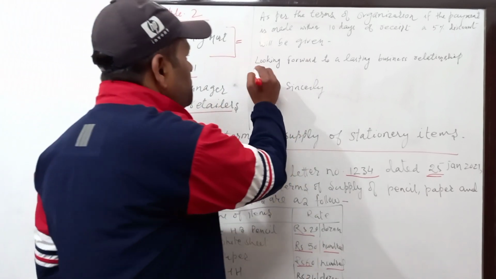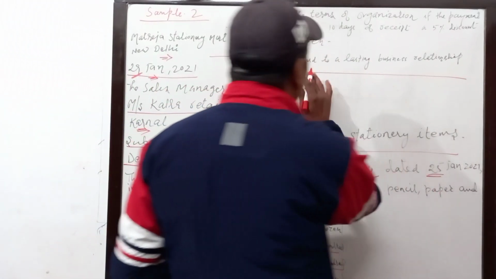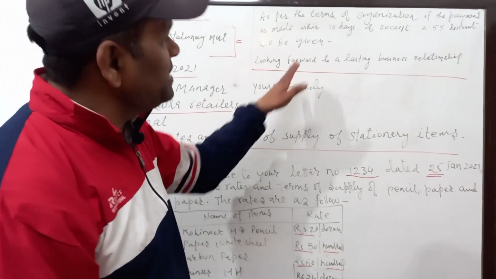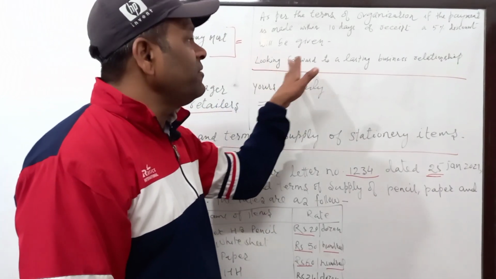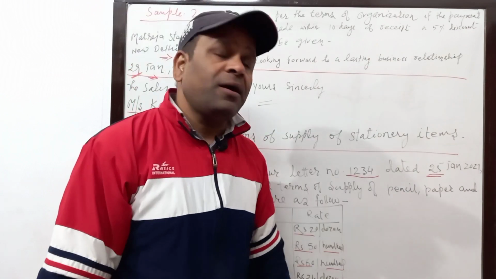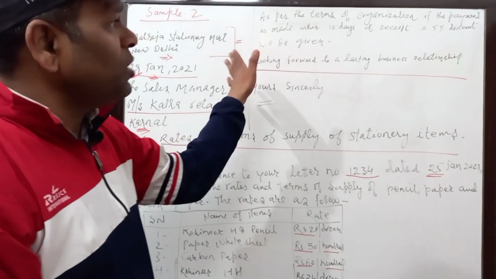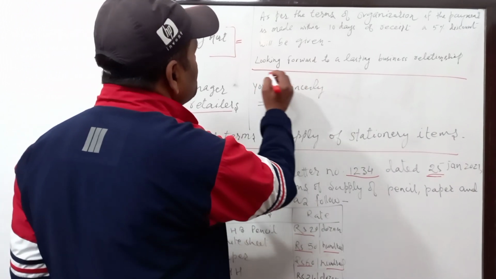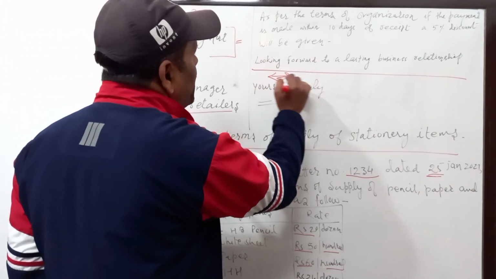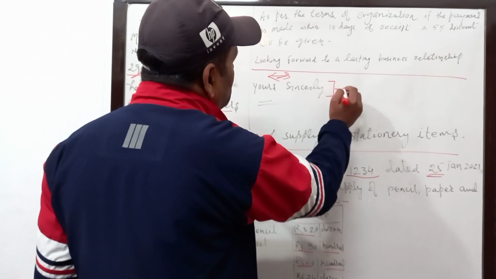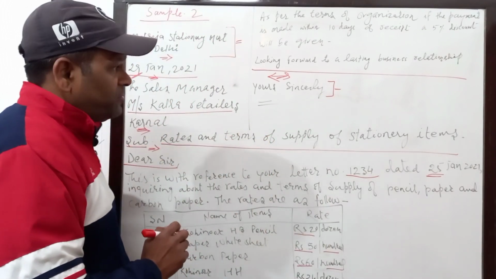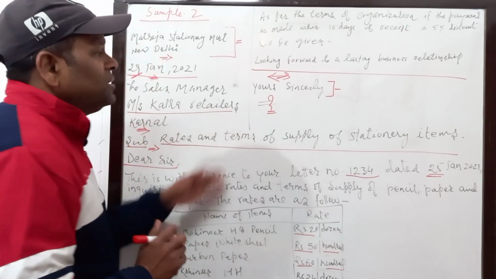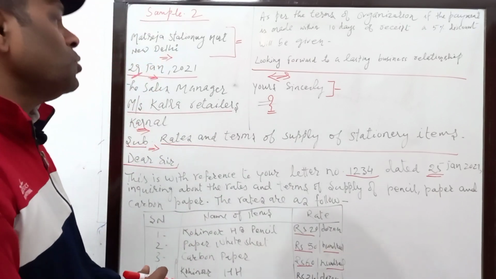And this line also you remember: looking forward to a lasting business relationship. In place of that you can write looking forward to a prompt reply. Okay, so this is all done from my side. Now comes the last part. This is the complimentary close. After keeping one line gap, you can write yours sincerely or faithfully, and then the name. It will be given in the question. If it is not there, you write your own name.